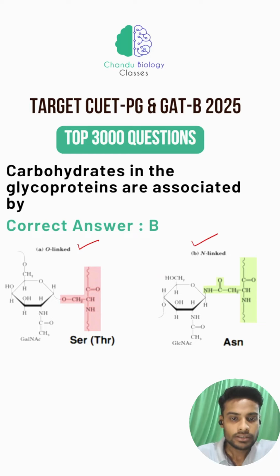N-linked glycosidic bonds are formed between the carbohydrate and the nitrogen atom of the side chain of the asparagine, while O-glycosidic bonds are formed between the carbohydrate and the oxygen atom of the side chain of the serine or threonine residue.